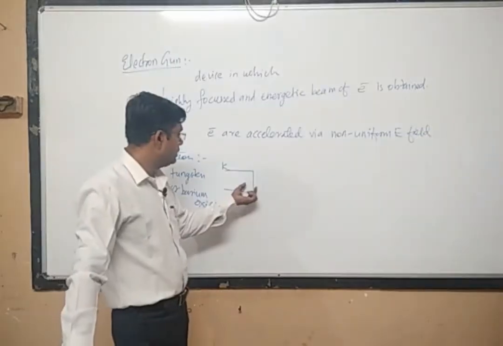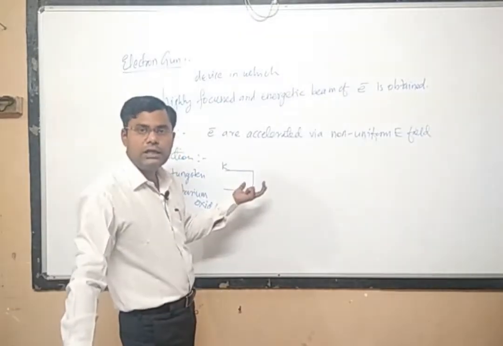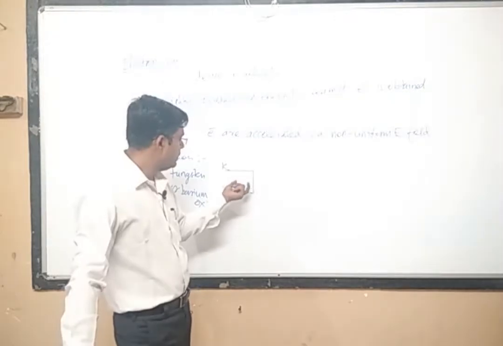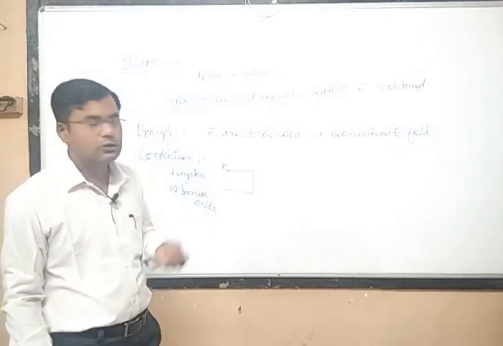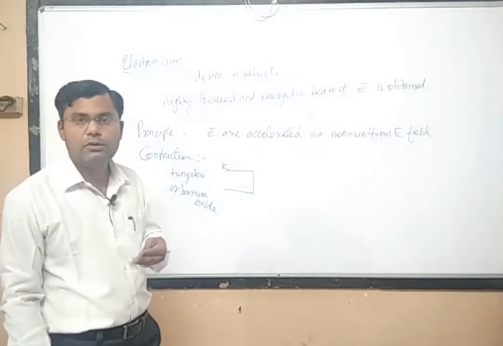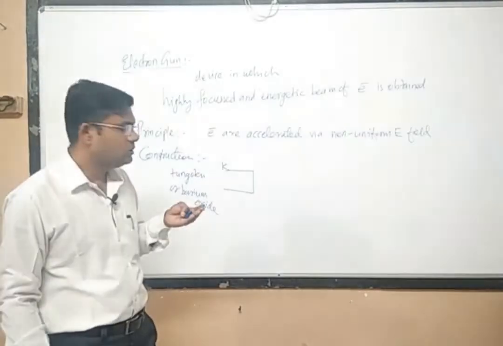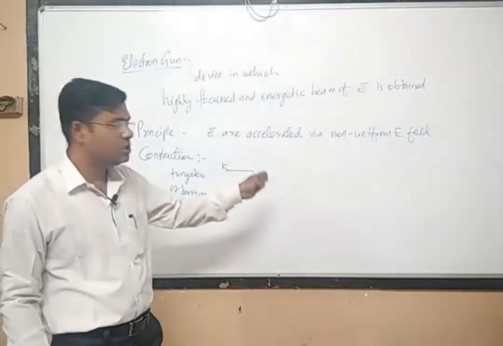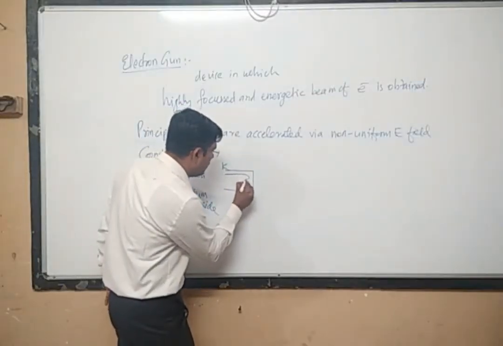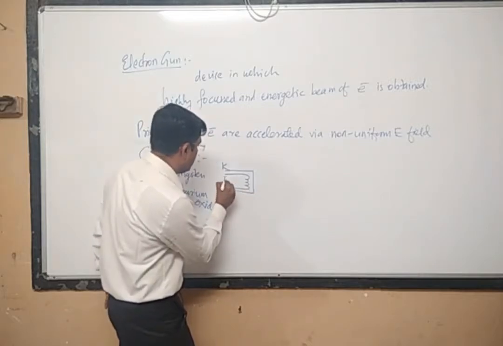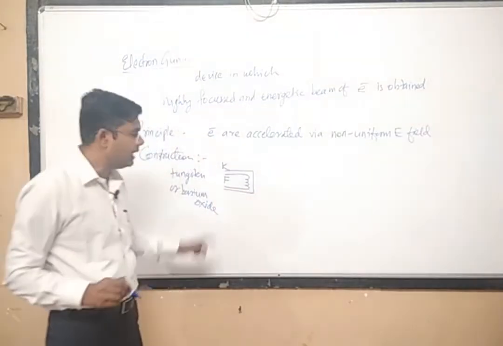Now this cathode material should emit the electron. So how will it emit the electron? This cathode material will emit the electron when we heat that particular material. After heating, thermionic emission will take place, and because of the thermionic emission there will be the emission of electrons. So in order to heat this particular cathode, we will use a filament F.